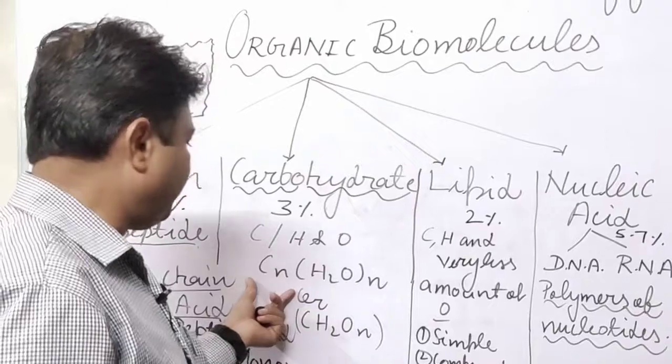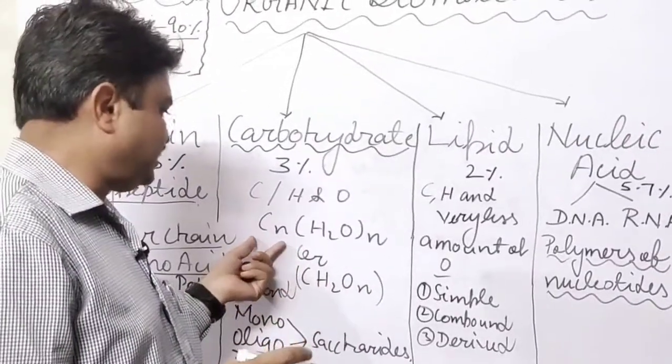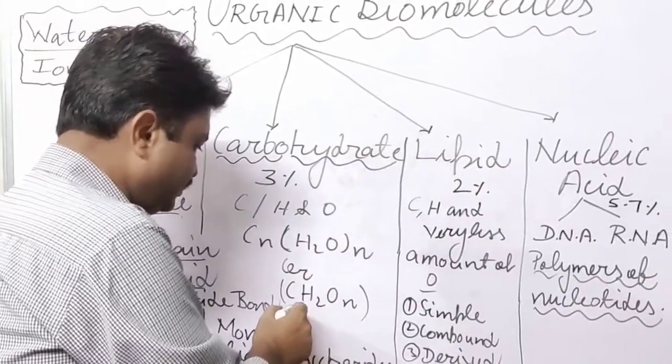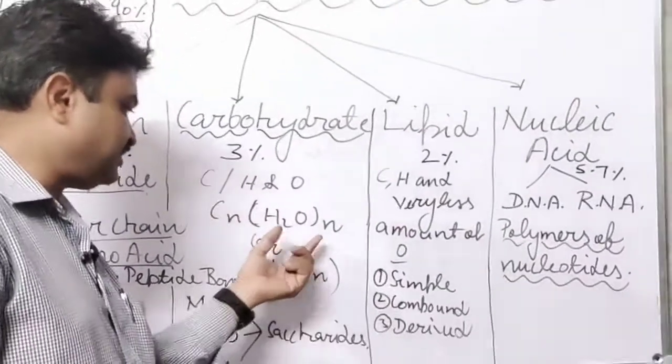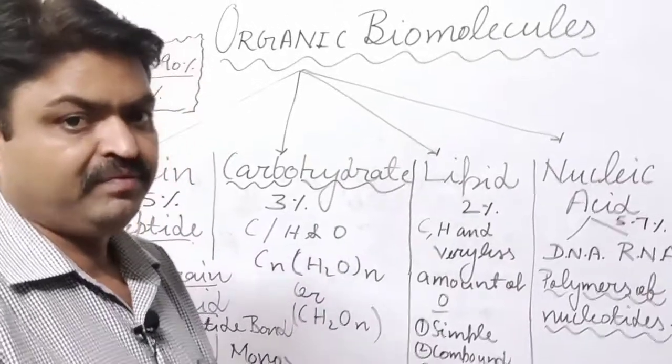And what is the chemical formula of carbohydrate? It is, student, CnH2nOn, and with the help of this we can get the formula of carbohydrate.